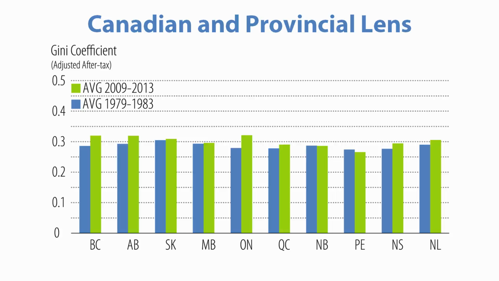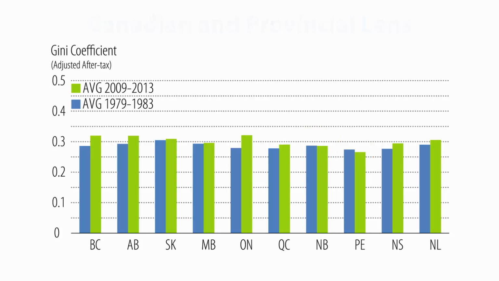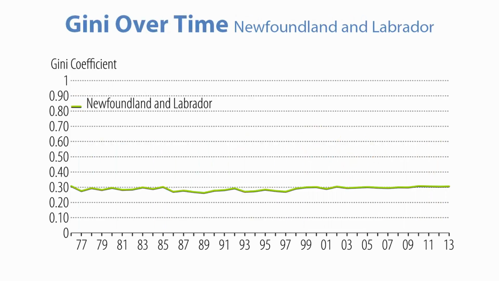That is 0.016 lower than Ontario, but 0.027 higher than Prince Edward Island. Looking back over a 30-year period, the 5-year Gini average has increased for all provinces except for New Brunswick and Prince Edward Island. In this chart, which plots the Gini coefficient over time, you can see that the gap for Newfoundland and Labrador has maintained a relatively low profile. Adding in the gap for Canada, you can see the trend really doesn't deviate much.